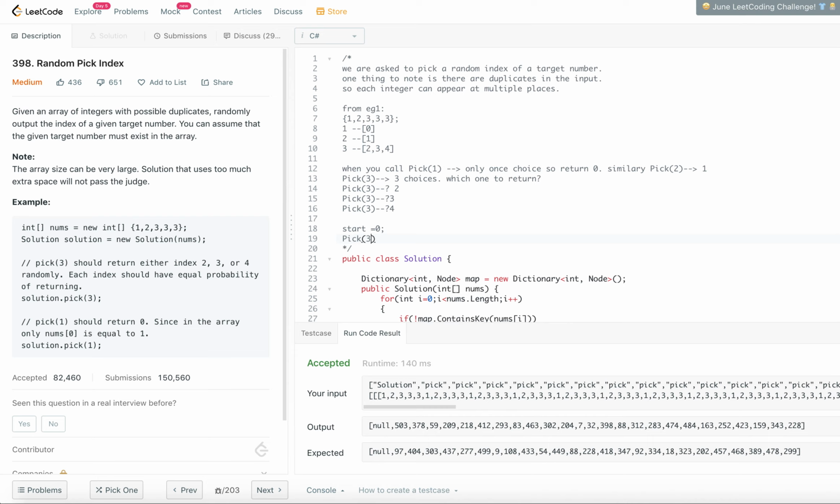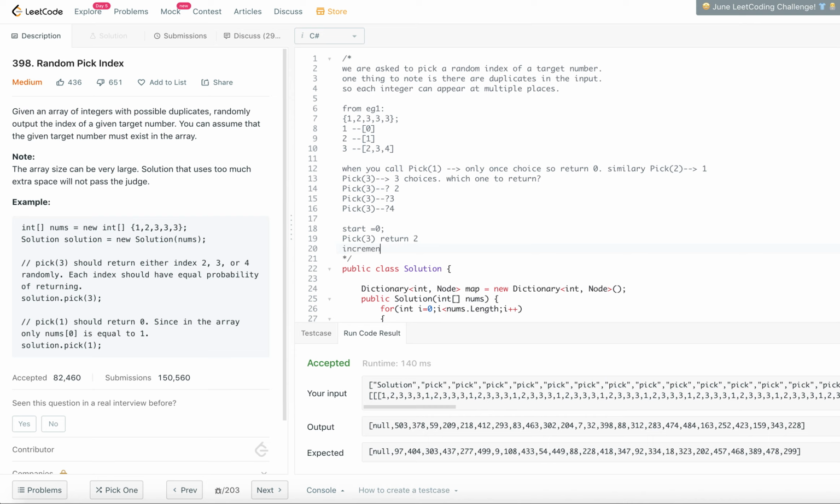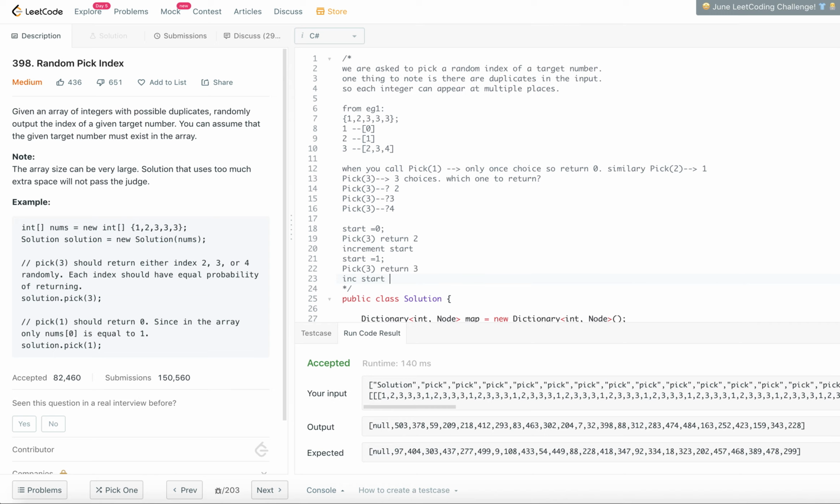So return 2, then increment the start. So start will become 1. When pick 3 is called again, return 3, the next element. First we return 2 and now we are returning 3. Good. And what we do, increment start again, that means start becomes 2.